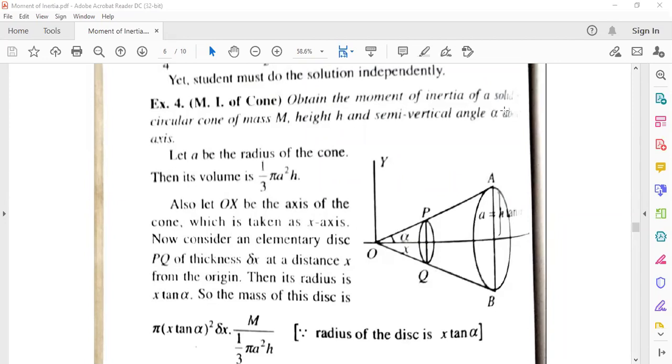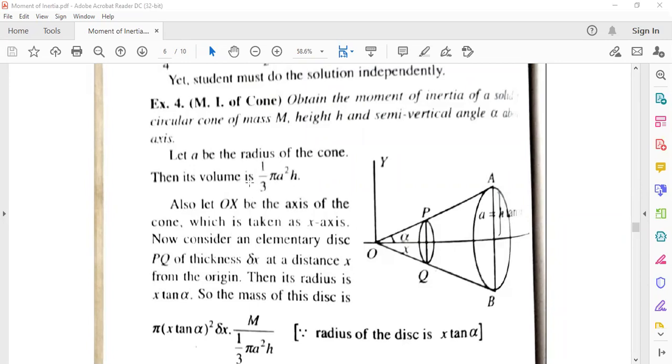Obtain the moment of inertia of a solid circular cone of mass m, height h and semi-vertical angle alpha about its axis. Semi-vertical angle is given as alpha, h is the given height, and total mass of this cone is equal to m. Let a be the radius of the cone. Then the volume of the cone is 1/3 pi r square h. We know that the volume of a cone is 1/3 pi r square h.